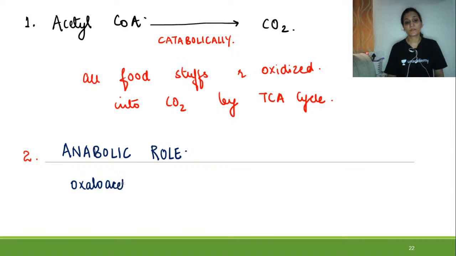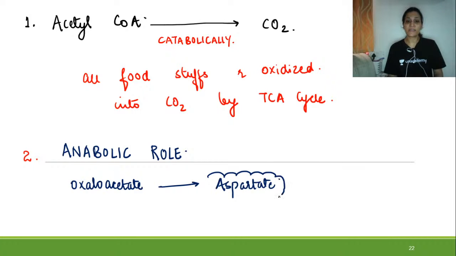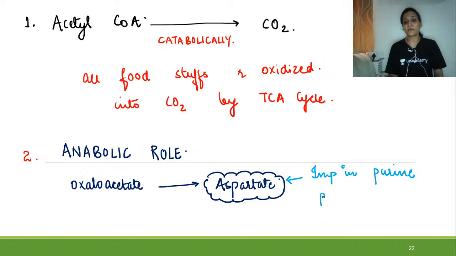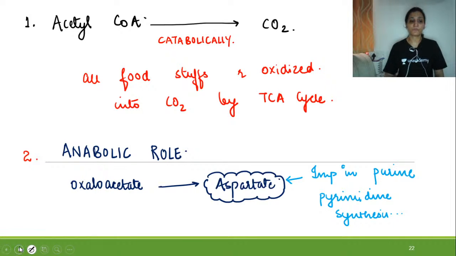Oxaloacetate will give rise to aspartate, and this aspartate is very much important in purine and pyrimidine synthesis. Right? So that is the first anabolic role.